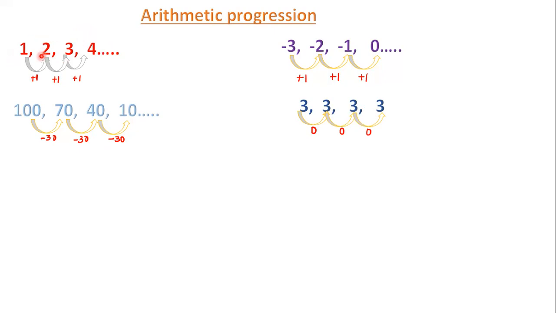These are the examples of arithmetic progression. Now each number in the list is called a term. In 1, 2, 3, 4, each number is called a term. In 100, 70, 40 and 10, in this sequence, each number is called a term.